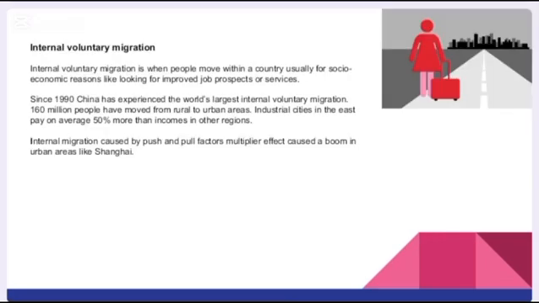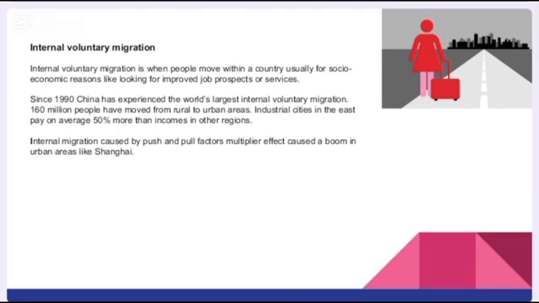Internal voluntary migration. Internal voluntary migration is when people move within a country, usually for socio-economic reasons like looking for improved job prospects or services. Since 1990, China has experienced the world's largest internal voluntary migration. 160 million people have moved from rural to urban areas.